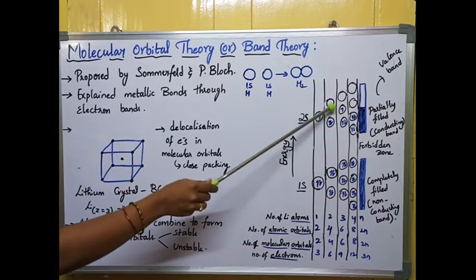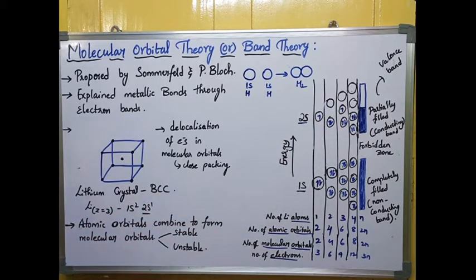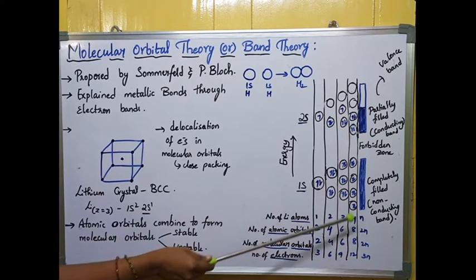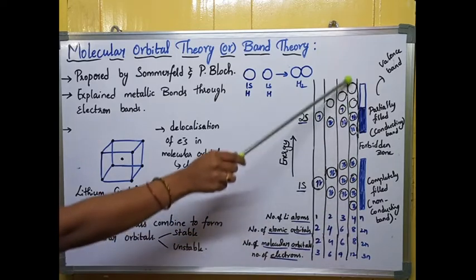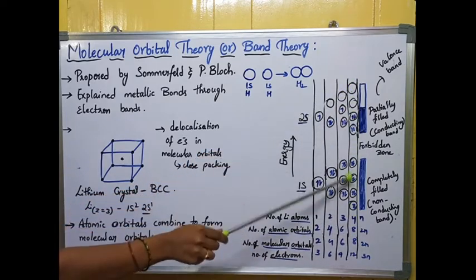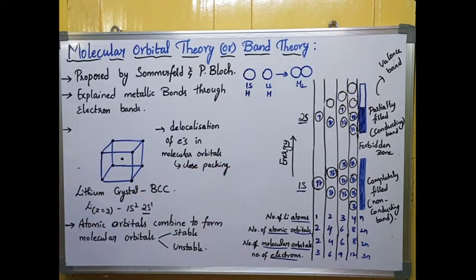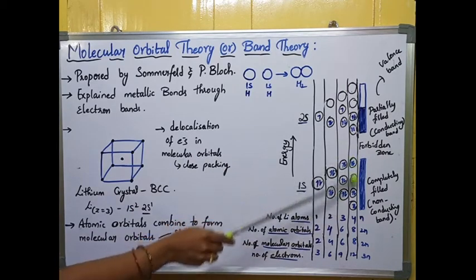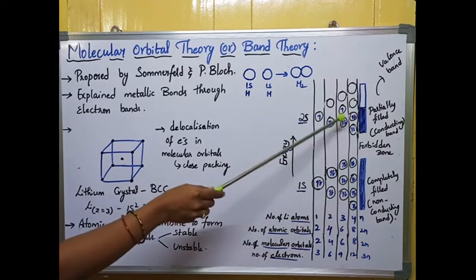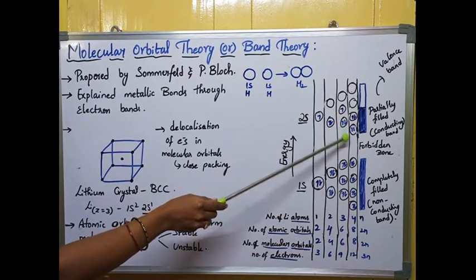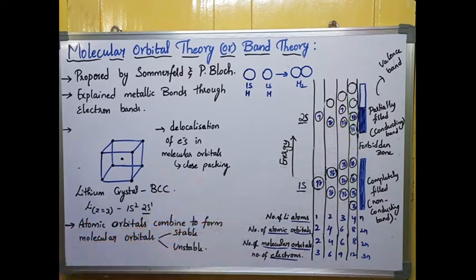Next, I am taking 4 lithium atoms, so 8 atomic orbitals will be there, 4 here and 4 here. These 4 atomic orbitals are related to 1s, and 2s consists of 4 electrons, all paired in nature.